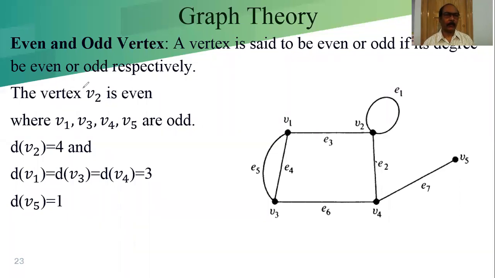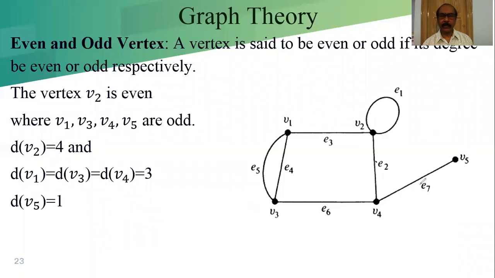Now if we check the vertex V2, the degree of V2 is 4, that's why it is an even degree vertex. Degree of V1 is 3, that's why it is an odd degree vertex. V3 is also an odd degree vertex. V4 is also an odd degree vertex. Degree of V5 is 1, so this is also an odd degree vertex.